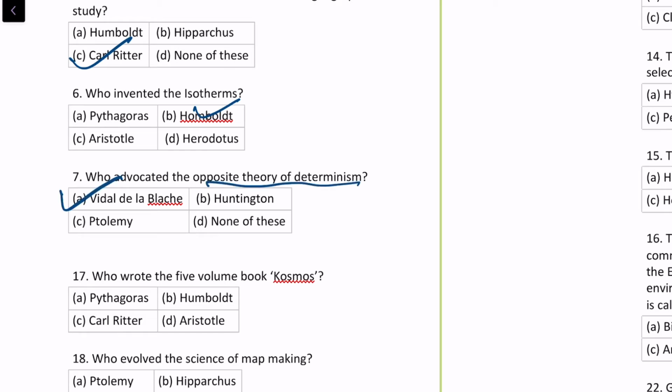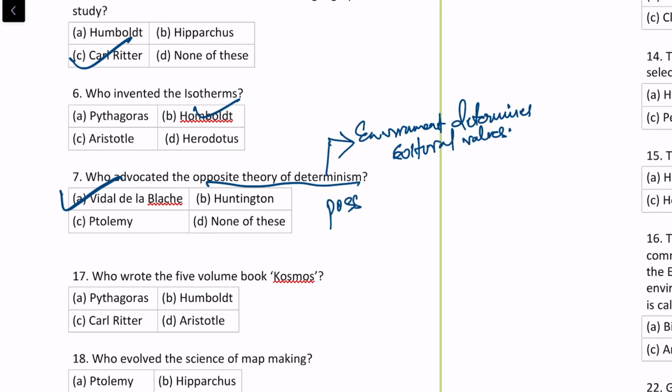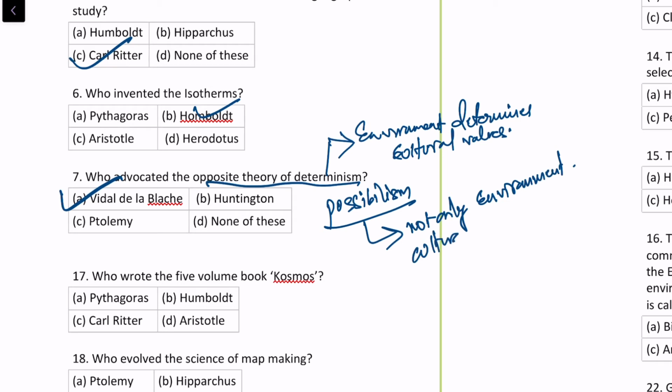First we need to understand what the theory of determinism is. Determinism means that environment determines cultural values. It is only the environment that determines cultural values. Determinism says that. But the opposite theory of determinism is known as possibilism, and it says that it is not only the environment, but there are other factors that determine the cultural values, such as innovation, and so on.